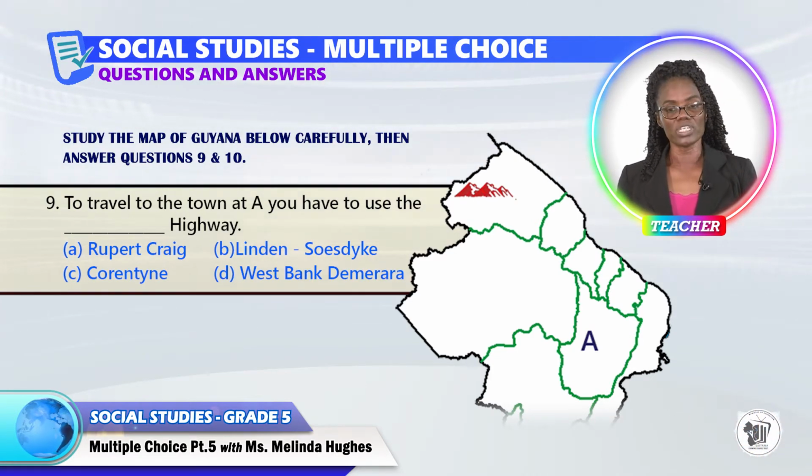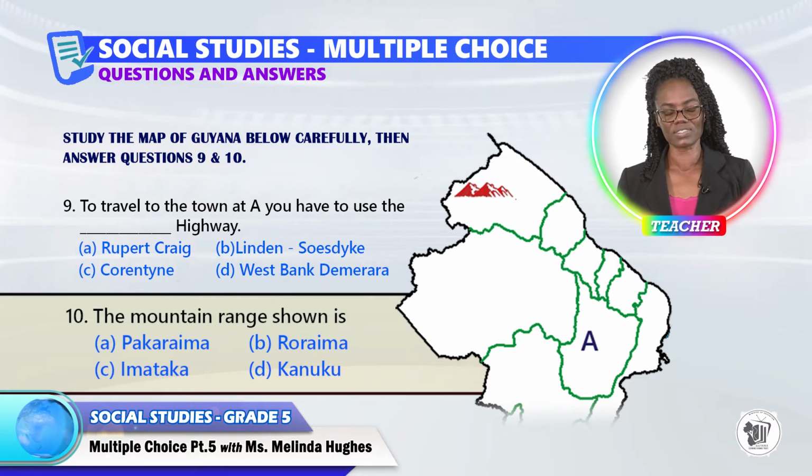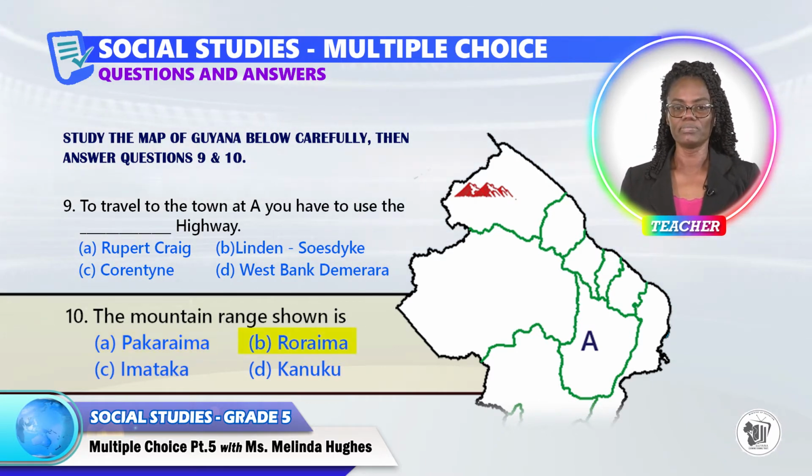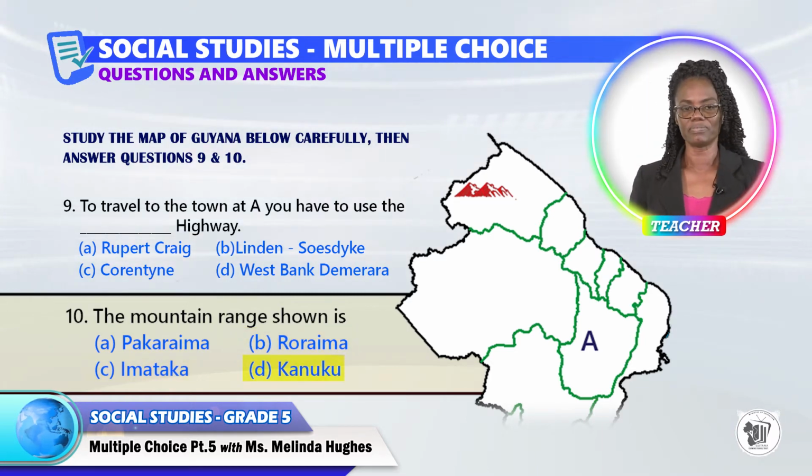The mountain range shown is A, B, C, or D.